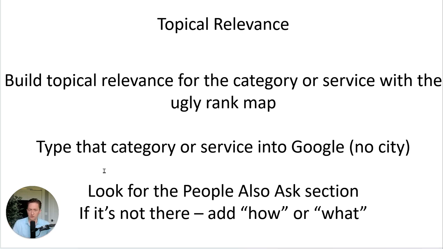Type your category or service into Google without the geographic modifier. For example, if you're trying to rank a plumber in Houston, just type the word plumber. Then scroll down, look for the people also ask section. If it's not there, add the word how or add the word what. That'll often get it to come up. Generally, you're going to find 3 or 4 questions. If you click to open and click to close, over and over, you can end up with several dozen people also ask questions.